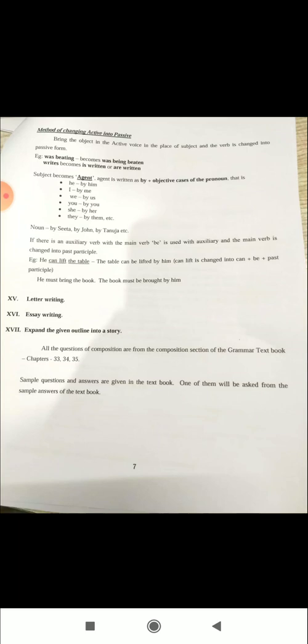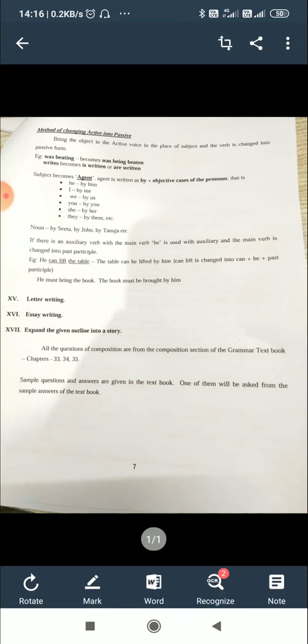Here, can lift is the verb, can is the auxiliary, lift is the main verb. And after can we add be. The table can be lifted by him. Can lift is changed into can plus be plus past participle.